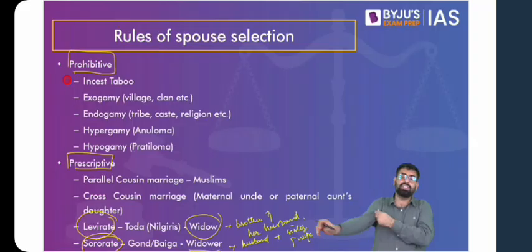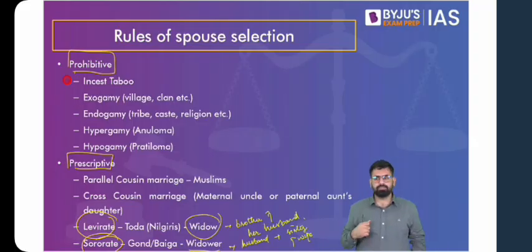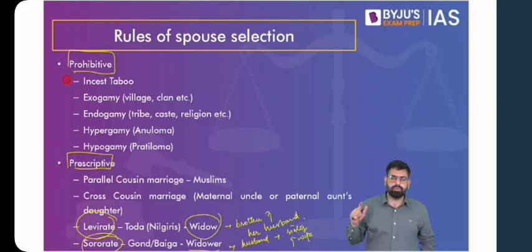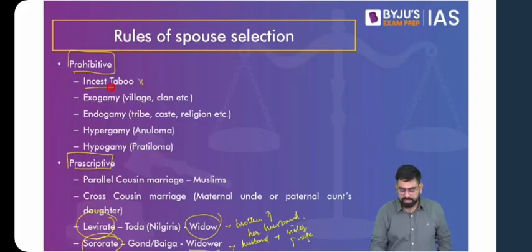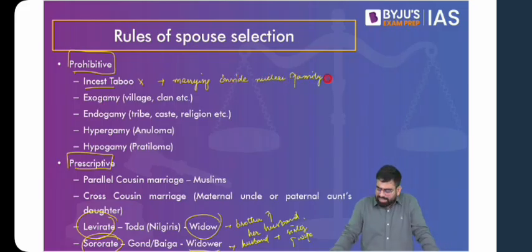Think about siblings getting married. Think about a mother and son getting married, or a father and daughter getting married. Do you think it is acceptable? Generally, it is not. Across the globe, you'll find this practice of incest taboo, wherein marrying inside your family, and rather inside your nuclear family, is prohibited. But you do find exceptions that you do not have to worry about. In India, you can think of it as prohibited. So incest taboo is when one marries someone inside their nuclear family, that can be daughter and father, mother and son, or siblings.